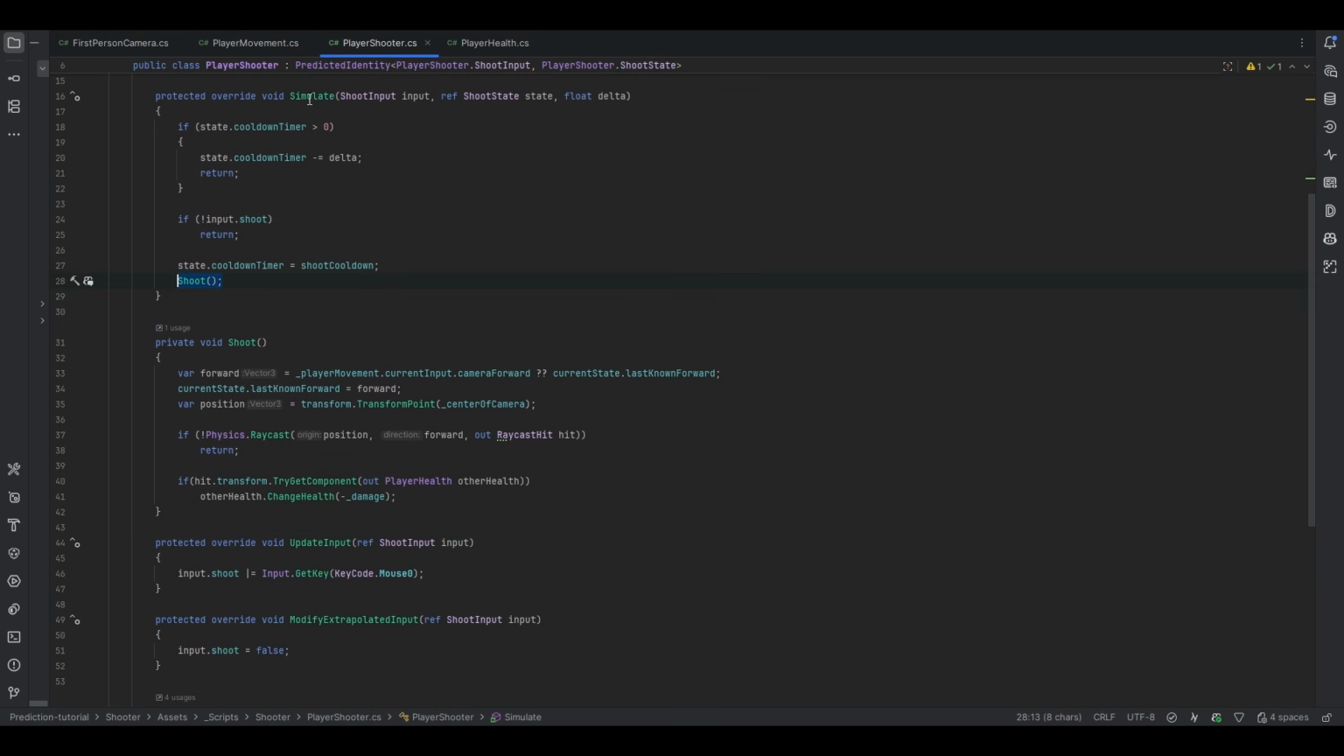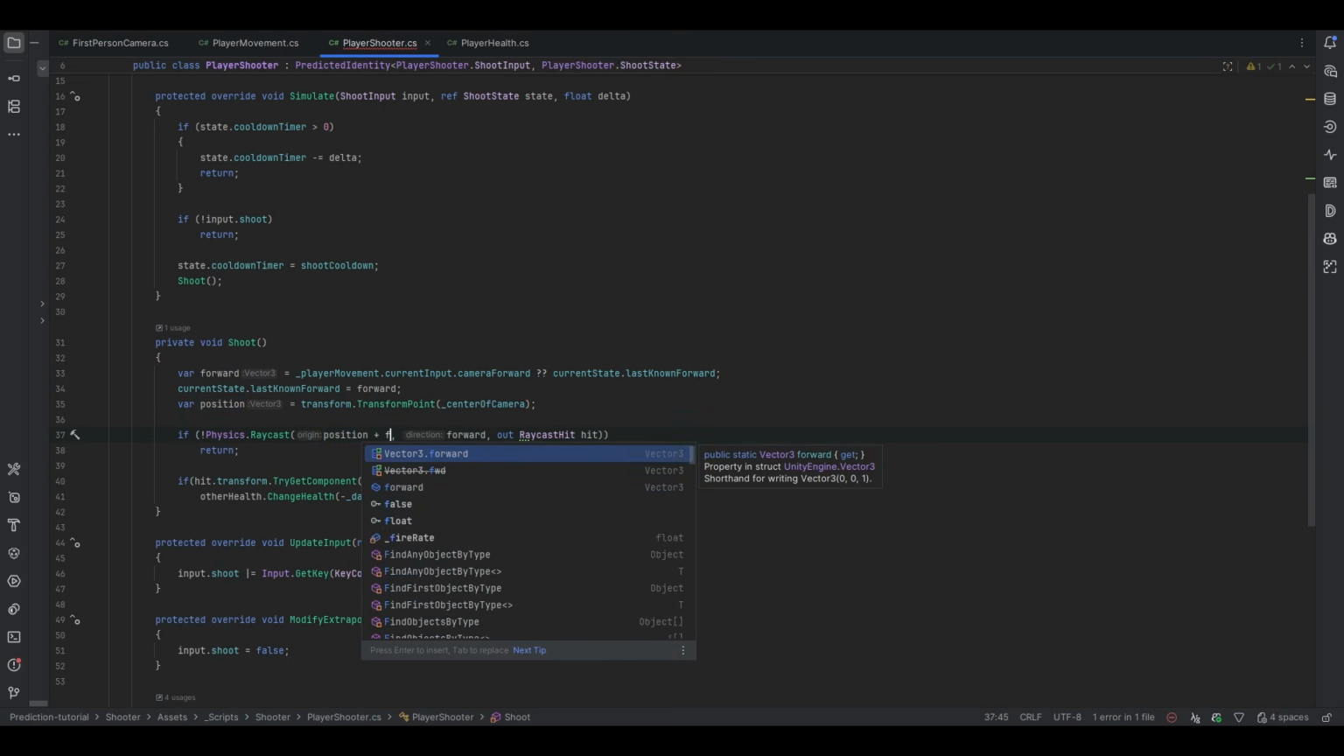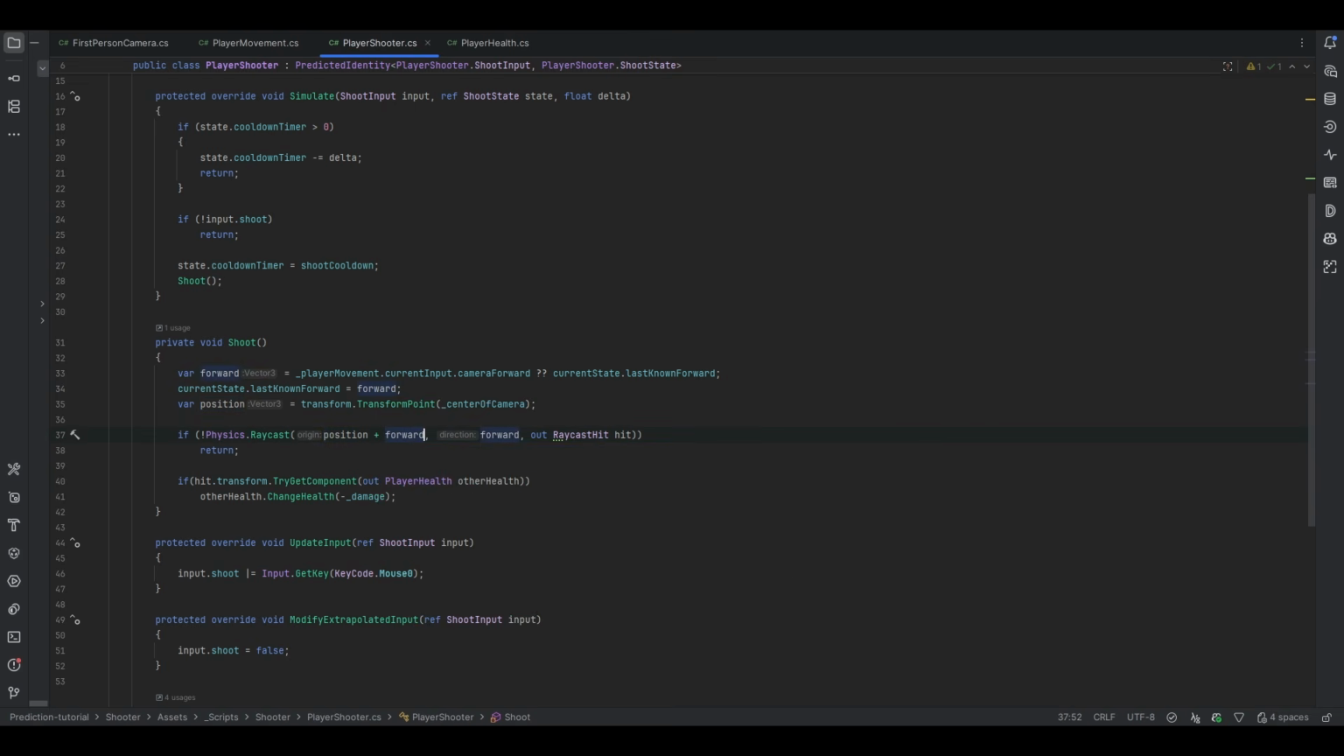And of course the shoot needs to be part of the simulate as well. And lastly, before we go test, I don't think we should shoot strictly from this position. I think we should shoot a little bit in the forward direction. So if we just take the forward direction, times it with 0.5 or something like that, we'll be shooting essentially a little bit in front of the actual position.